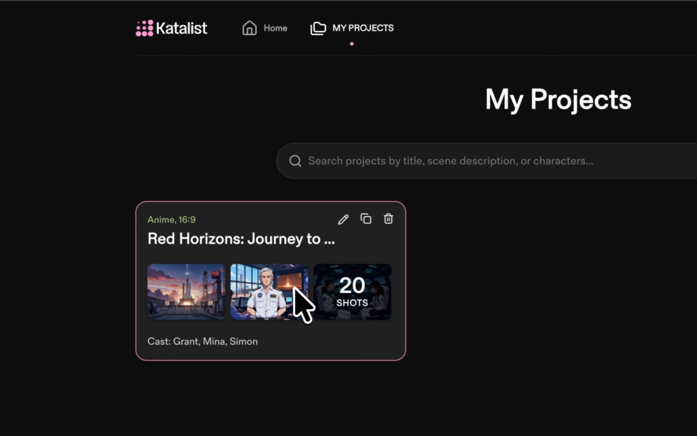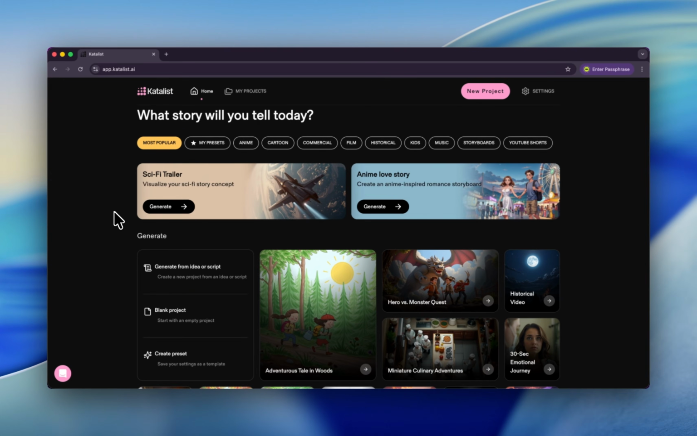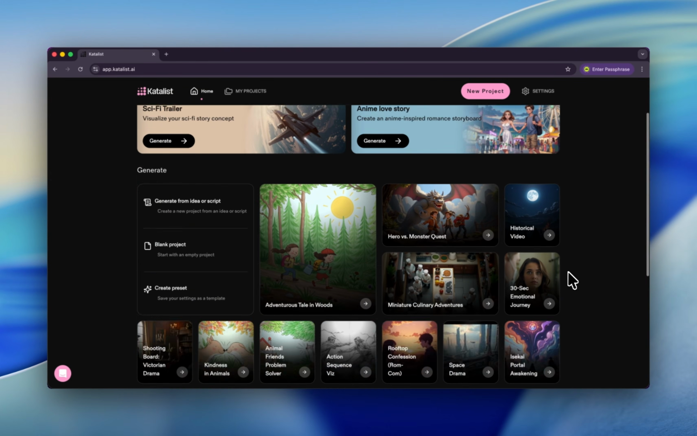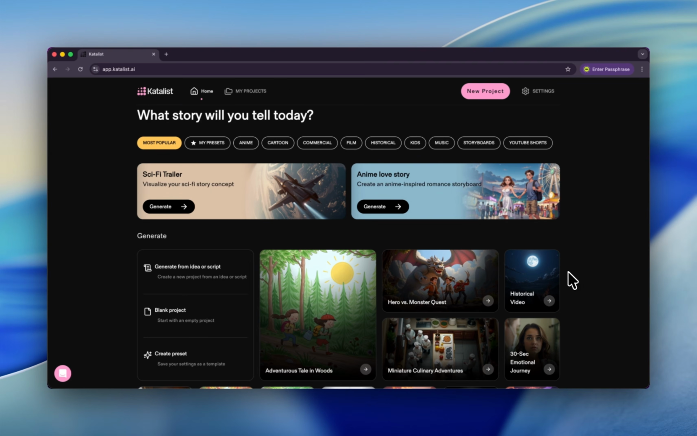You can find your project here. You can edit it anytime. I think I'm really falling in love with the Katalist thing. This is a so amazing platform. You can create the consistency character. It's easy to use. So let's make another, okay?